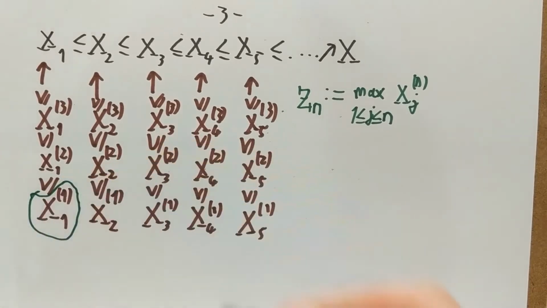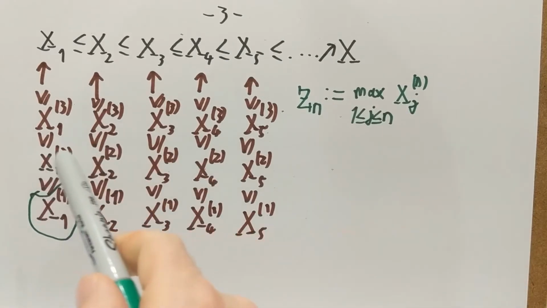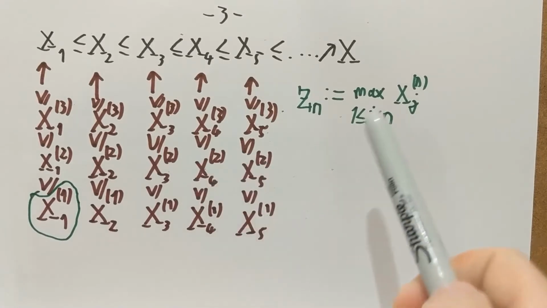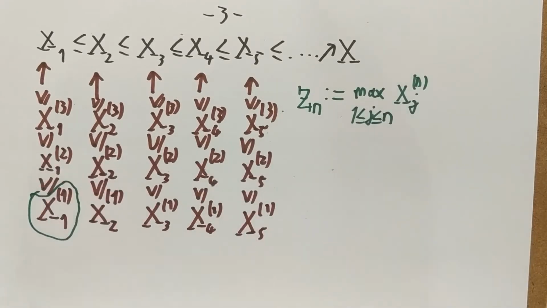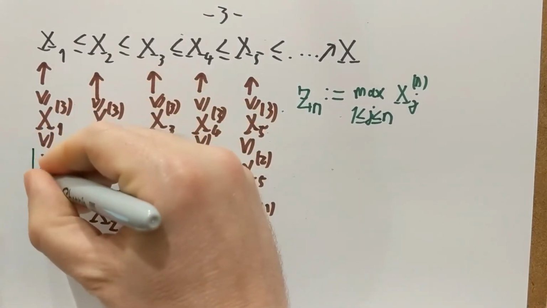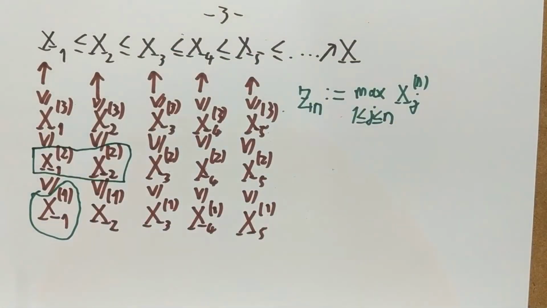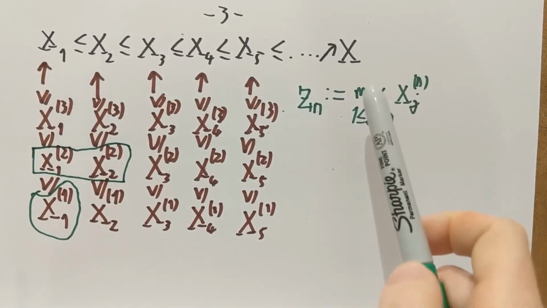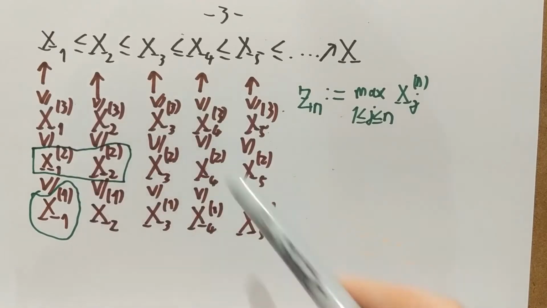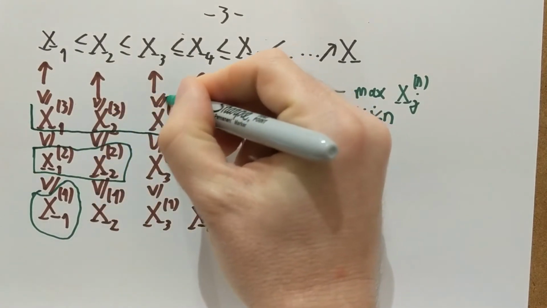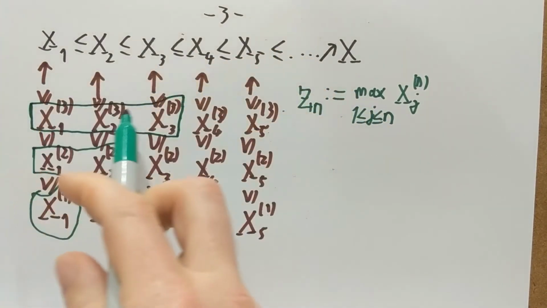This is z1. What is z2? z2 is going to look at the second level of this picture, the second row of this table, and pick up the largest of the first and the second entry of these. So z2 is going to be the maximum, the largest of these two. What is z3? z3 is going to be the largest of the third level of these simple functions. Okay, so z3 is going to be the largest out of these three.